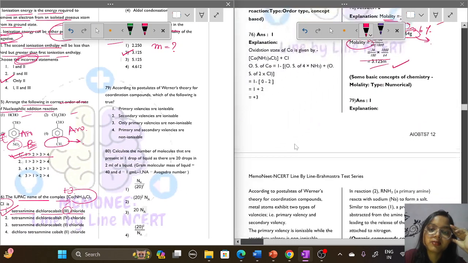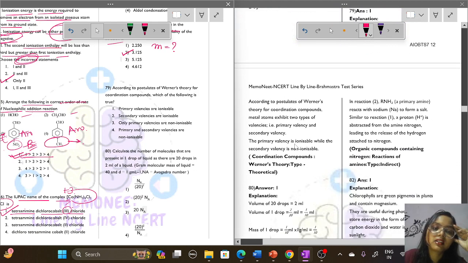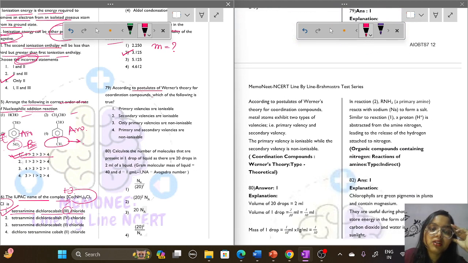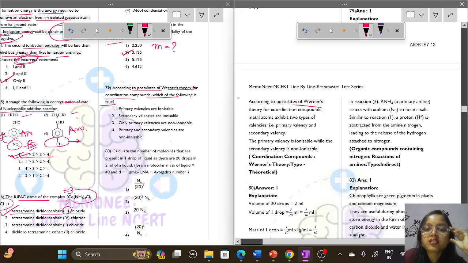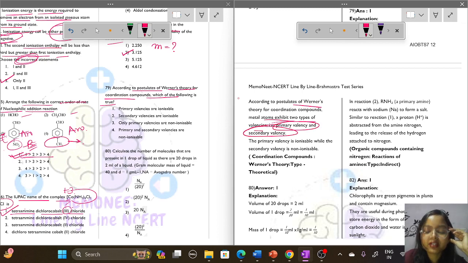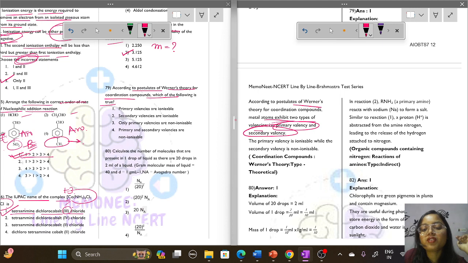Next is question number 79. According to the postulates of Werner's theory for coordination compounds, which of the following is true? According to Werner's theory, the metal atoms exhibit two types of valency: primary valency and secondary valency. Which of the following is correct? The primary valency is ionizable while the secondary valency is non-ionizable.